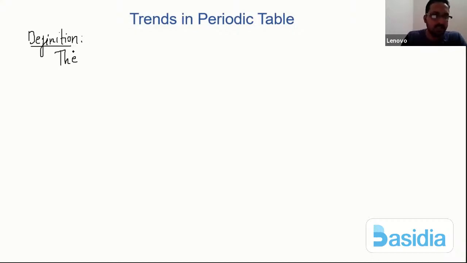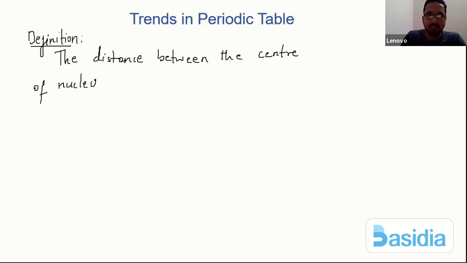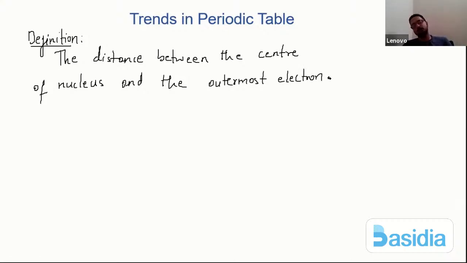Definition part: the distance between the center of the nucleus and the outermost electron. Let us not forget that the outermost electron can also be called the valence electron. So this distance between the nucleus and the outermost electron, we simply call it the atomic radius.